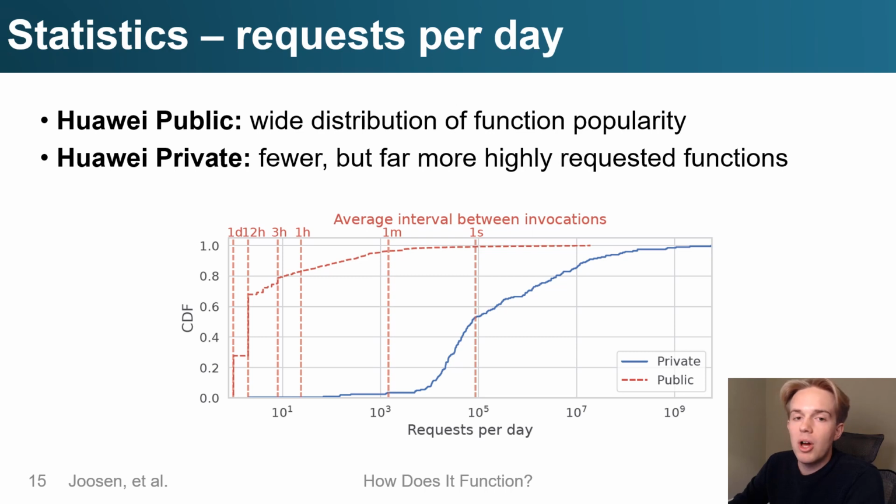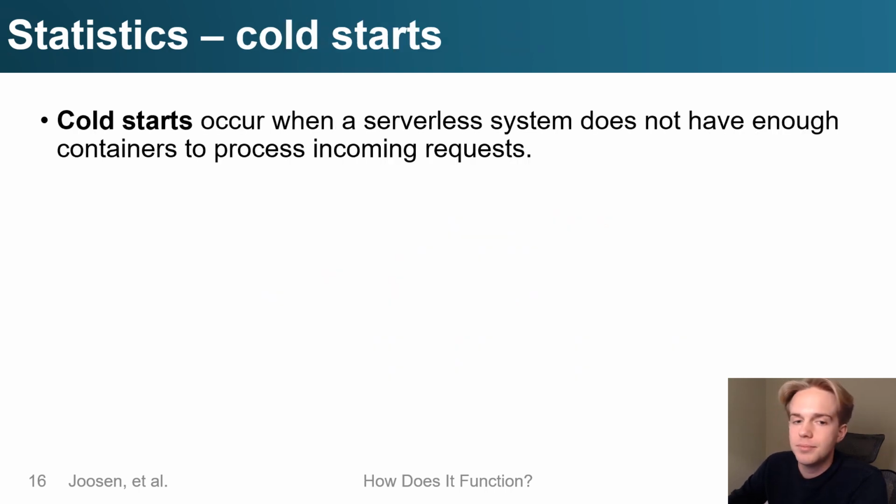First, we plot a CDF of the average number of invocations per day per function in both of our 2 traces. Huawei Public, shown in red, has a wide distribution of popularity of functions, and some functions are invoked less than once per day on average, while others are invoked millions of times per day. Huawei Private, on the other hand, shown in blue, has fewer but far more highly requested functions, with some invoked over 1 billion times per day.